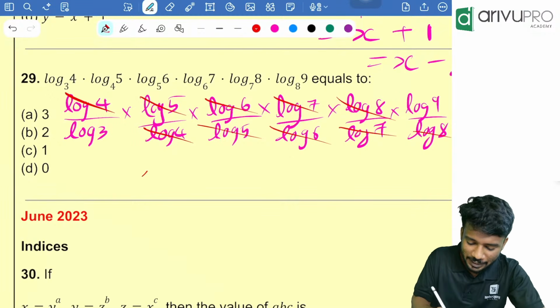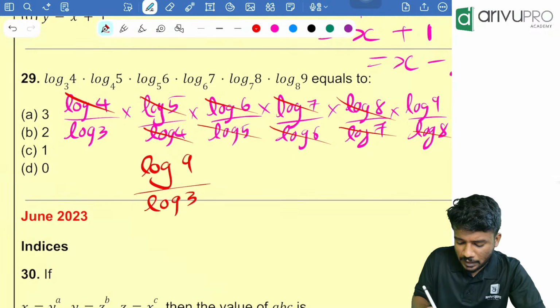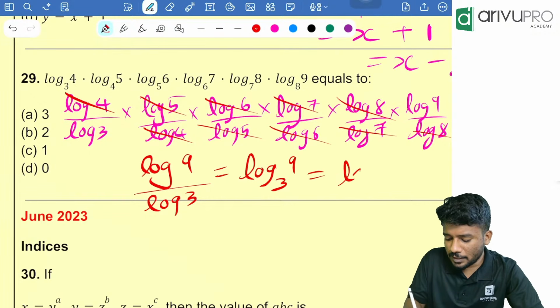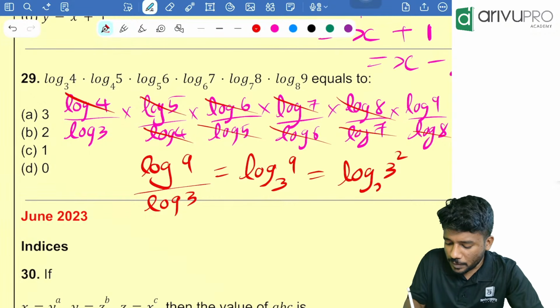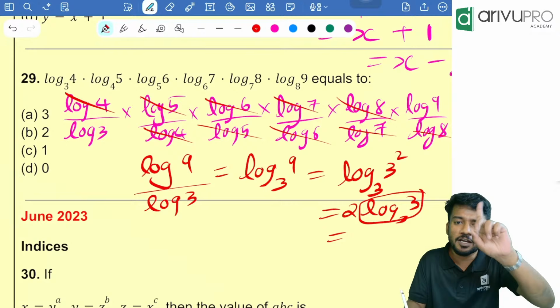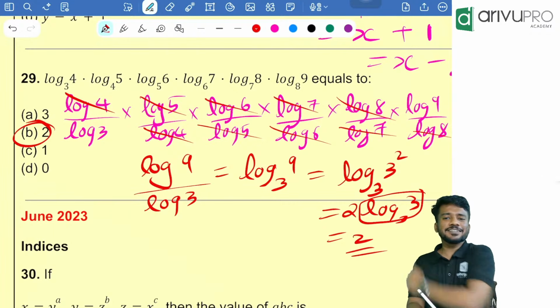Then what is remaining? Log of 9 divided by log of 3, that is nothing but log of 9 to the base 3. This can be written as log of 3 square to the base 3, that is 2 into log of 3 to the base 3. Any number to the same base is what? 1. So what is remaining? 2 is remaining. Option B is your answer.